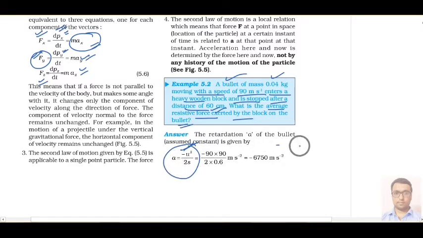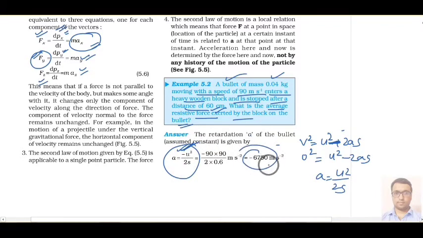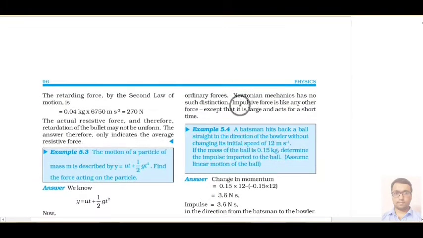So basically how we calculate acceleration, that is v square equal to u square plus minus 2as. You know it. For resistivity or negative acceleration, we will put a negative sign. Then the final velocity is 0 because your bullet will stop, and then you can calculate acceleration, that is u square upon 2 times s. It is taking negative because at last it will say that this acceleration is in the reverse direction. So if you put the value of initial velocity, 90 square divided by 2 times s, you will get this much answer. Then what is the force? You know, force is given by mass of bullet into acceleration or retardation. So it will come out to 270 Newton.